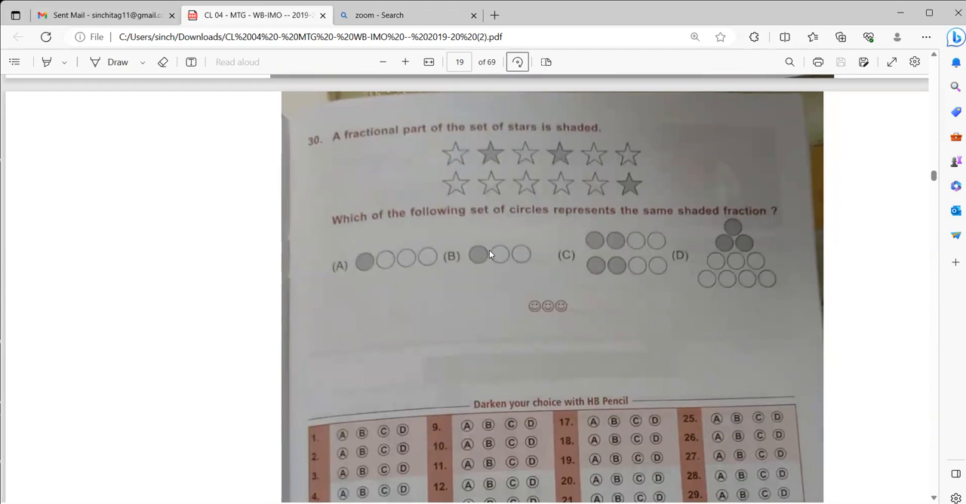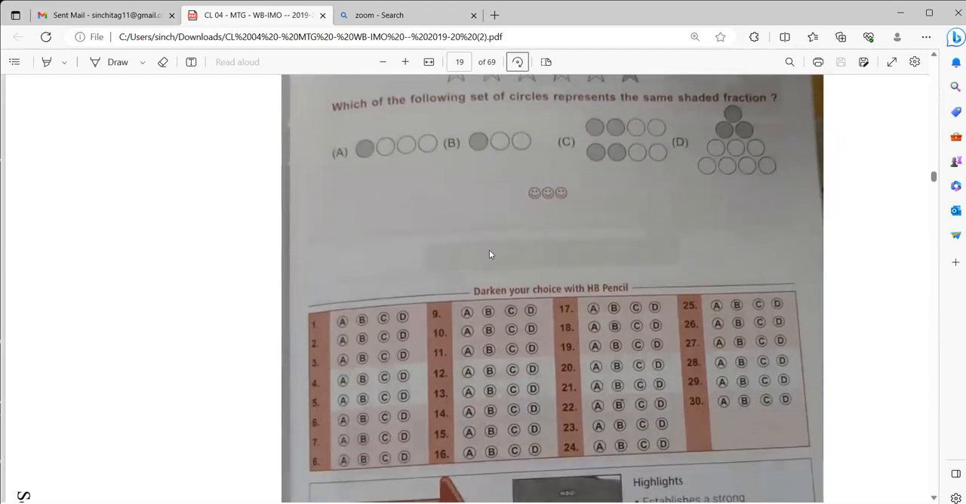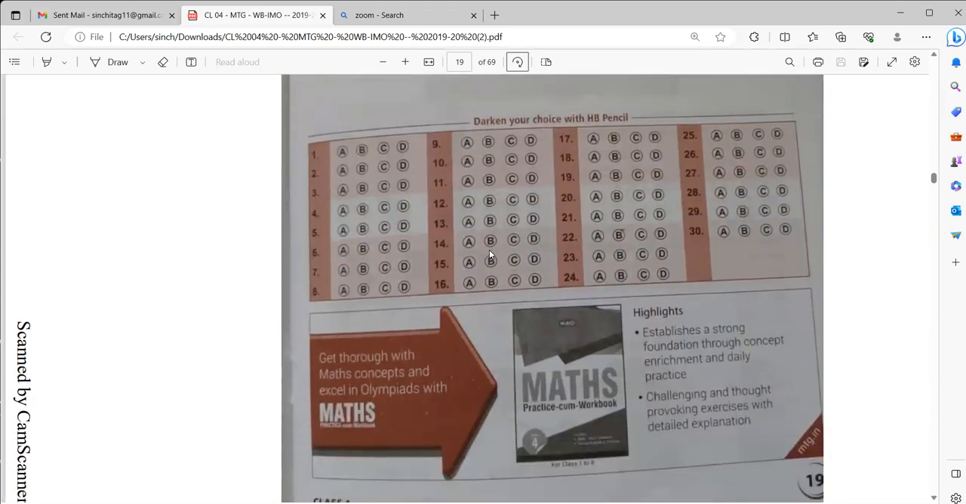Please solve the question. Send your answer in the comment section. I will check and let you all know whether you are all correct or not.